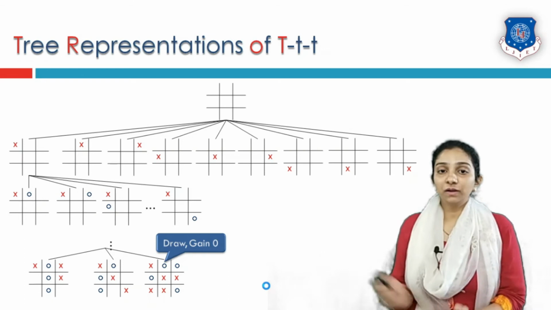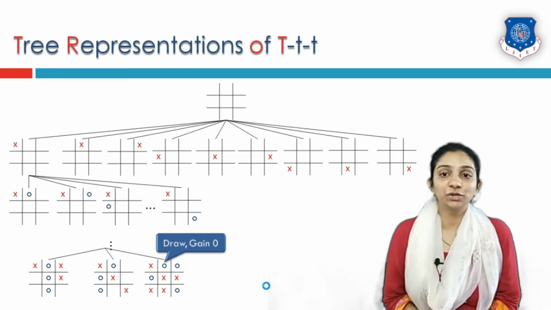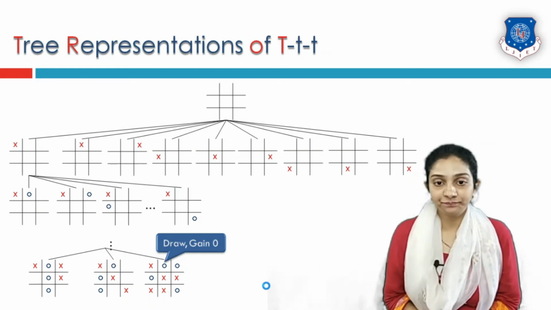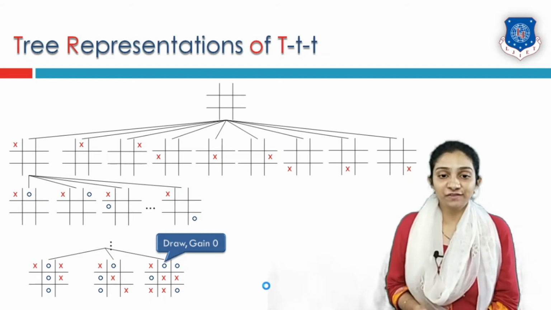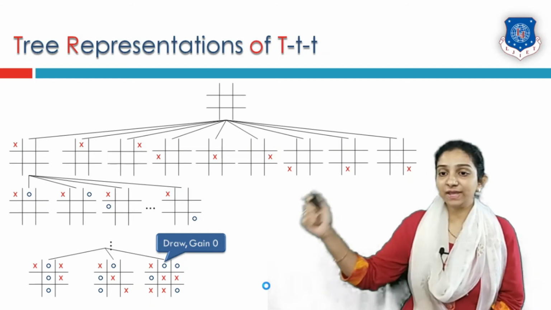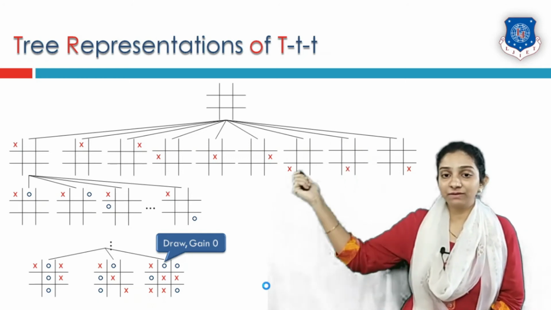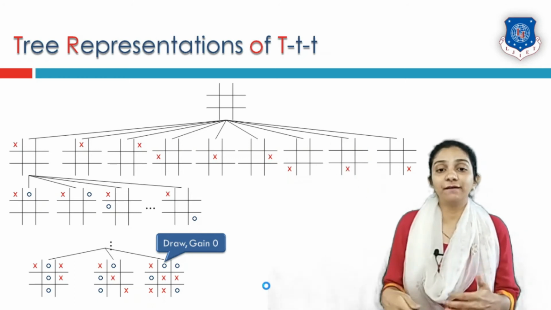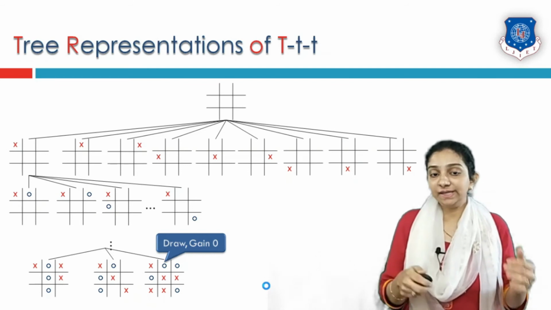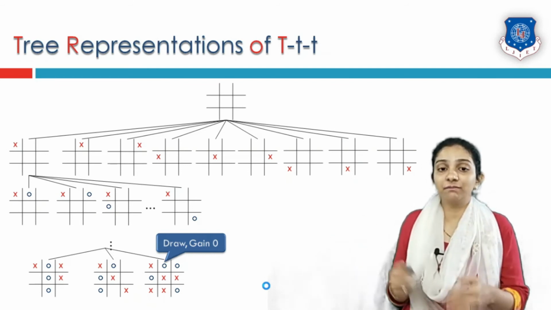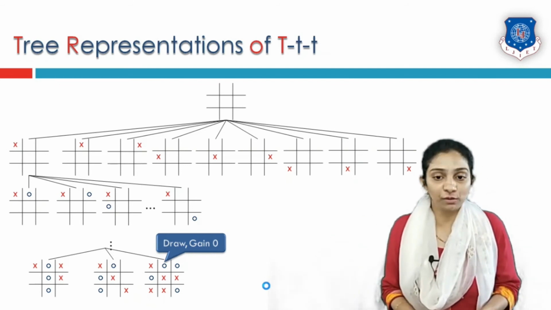So this is the complete tree representation of the tic-tac-toe game. The tree is very vast, so it is not possible to complete, because for each of the first 9 nodes of level 1, each node might have 8 children. Ultimately, each one of the second level might have 7 children and so on.